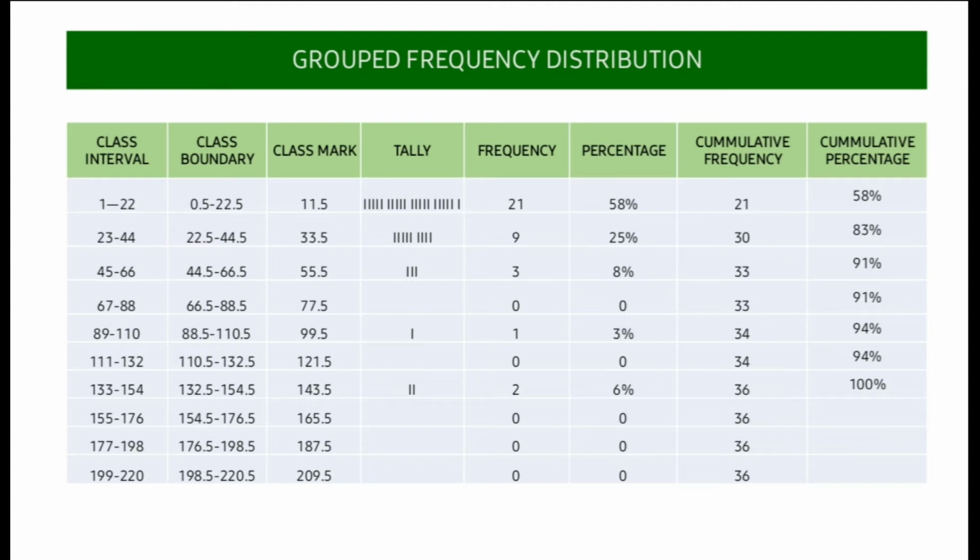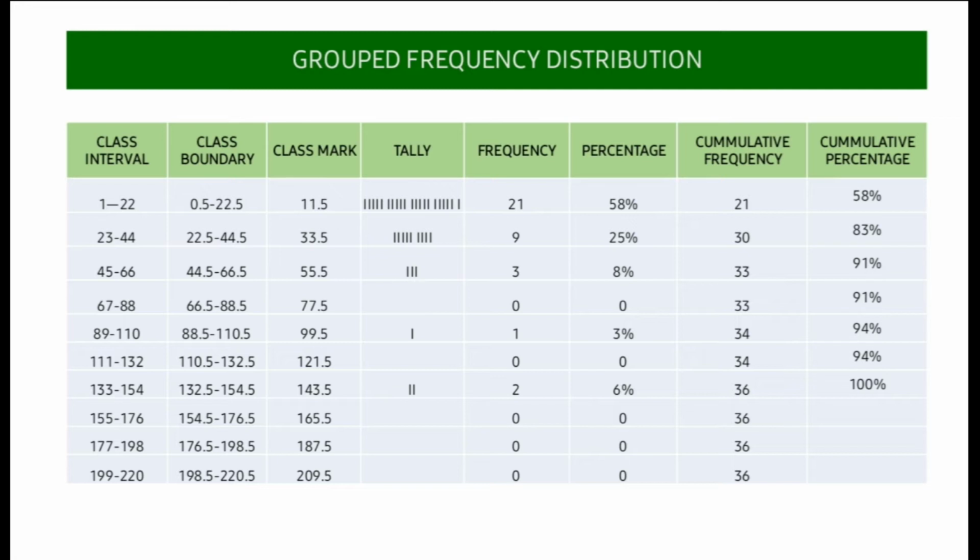And then 22 plus 21 and the answer is 44. And the process will be the same. So we have 45 to 66, 67 to 88, 89 to 110, 111 to 132, 133 to 154, 155 to 176, 177 to 198, 199 to 220.